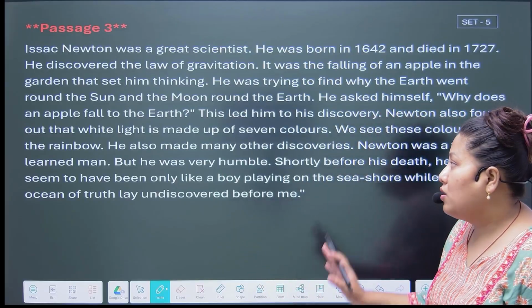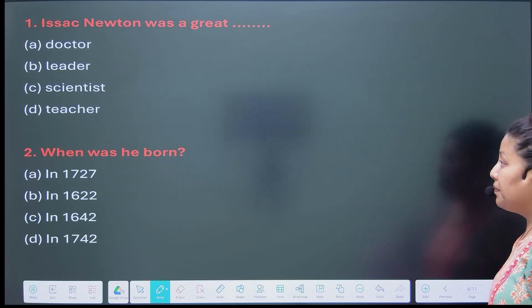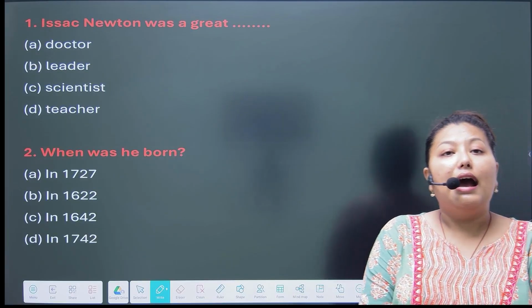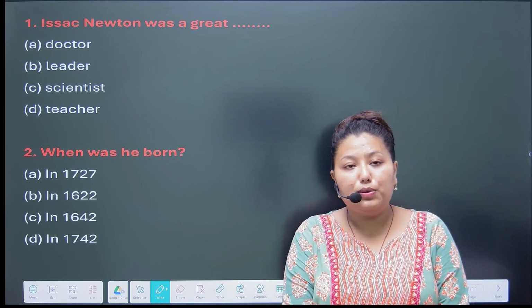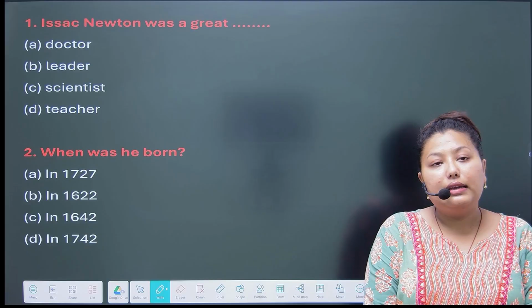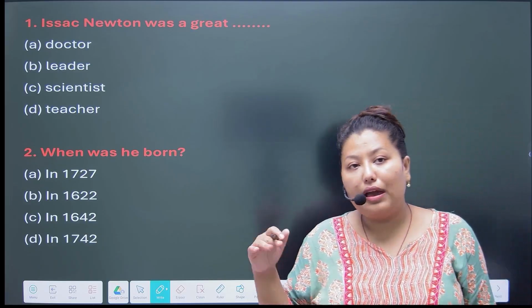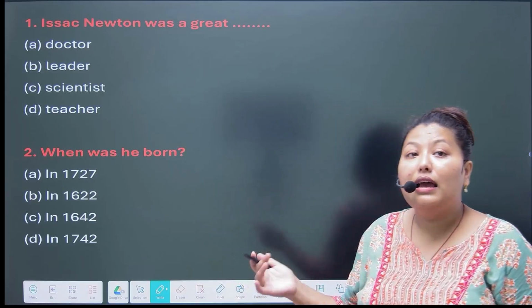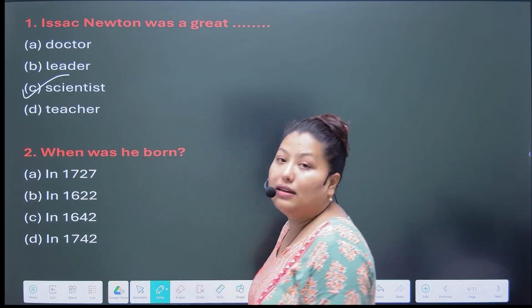Okay, so we have read the passage. Now we will solve the questions. The first question is, Isaac Newton was a great. Options are doctor, leader, scientist, teacher. After reading the passage, we came to know that Isaac Newton was a great scientist. Option C is the correct answer.